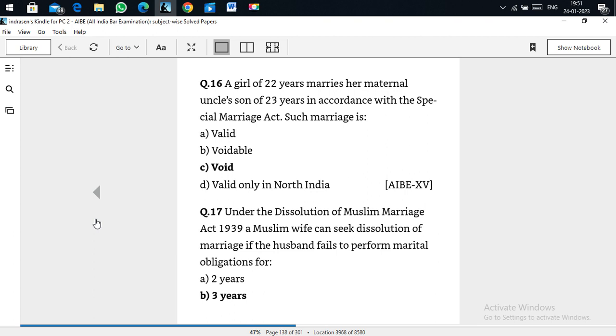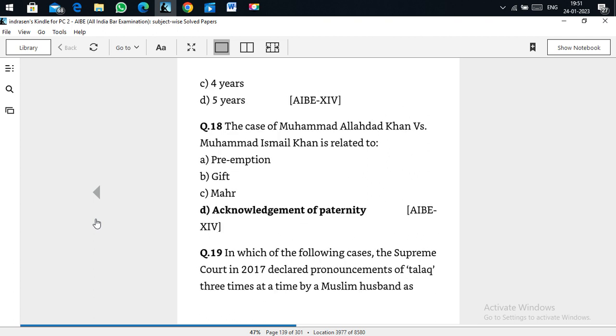Under the Dissolution of Muslim Marriage Act 1939, a Muslim wife can seek dissolution of marriage if the husband fails to perform the marital obligations for 3 years. If the husband fails to give marital obligations for 3 years, a Muslim married woman can seek the dissolution of the marriage.